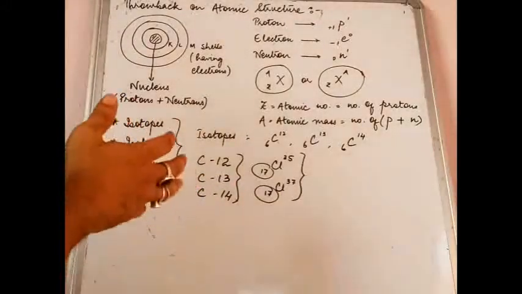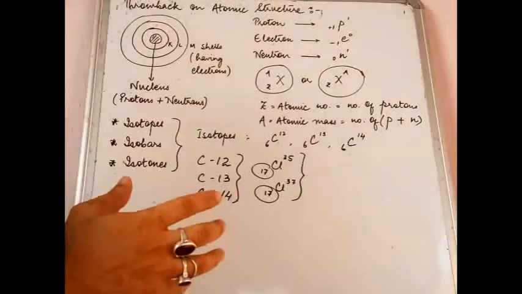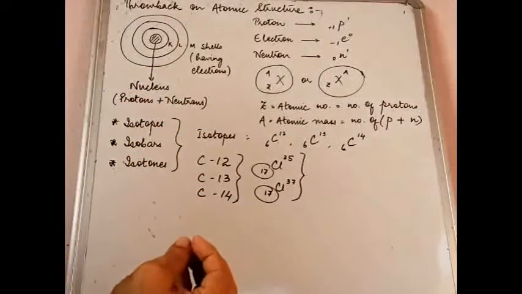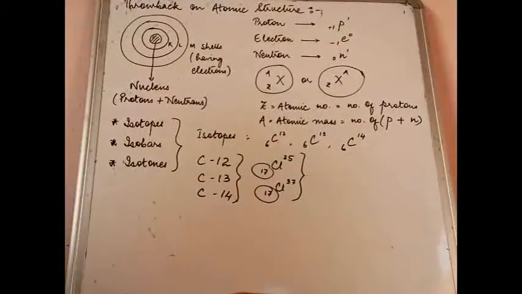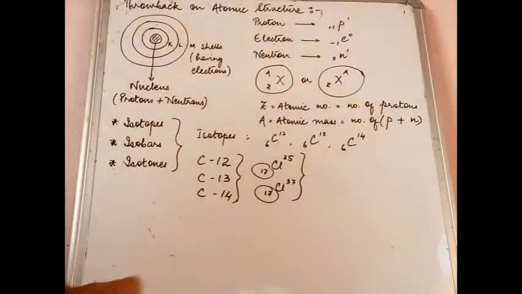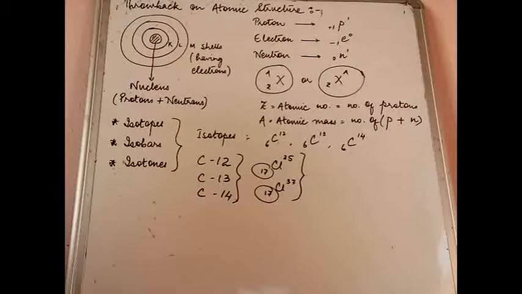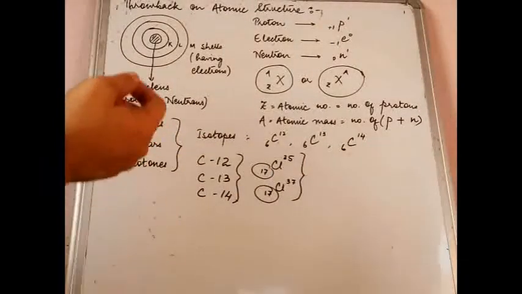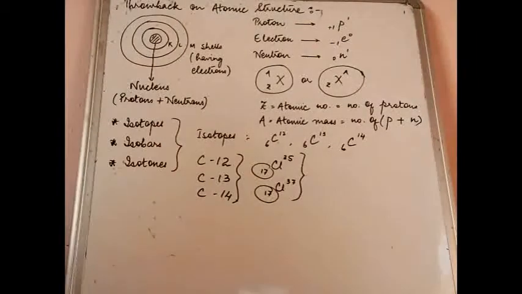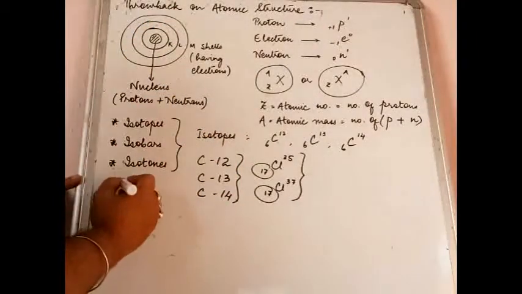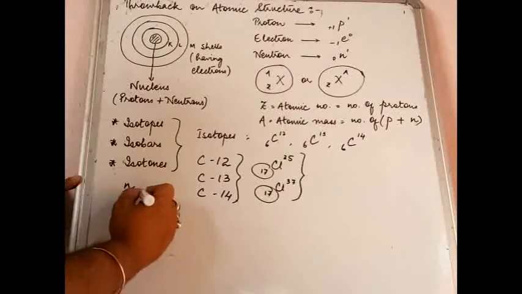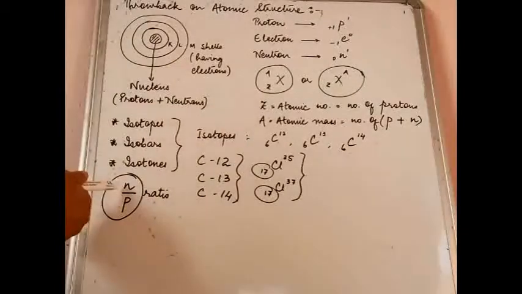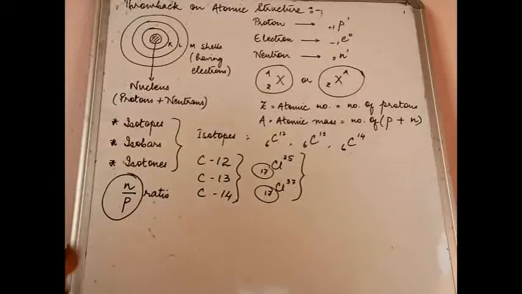Now, why are we studying all this? Because the beginning of this particular topic dealt with the fact that some nuclei, nuclei being the plural of the word nucleus, are essentially not stable. They want to become stable by giving out radiations. So what is the reason why they are unstable? That reason will be obtained by this ratio, which is known as the N/P ratio. N obviously is number of neutrons and P stands for number of protons.